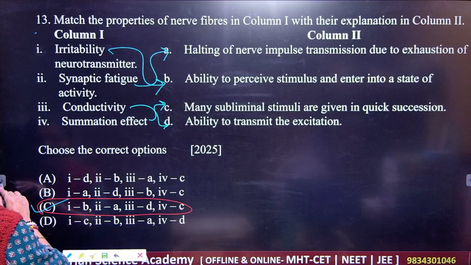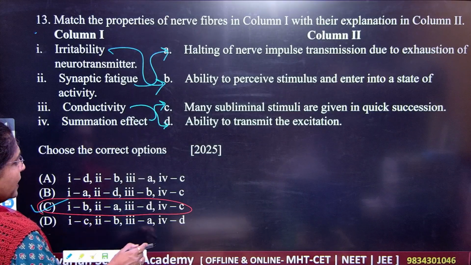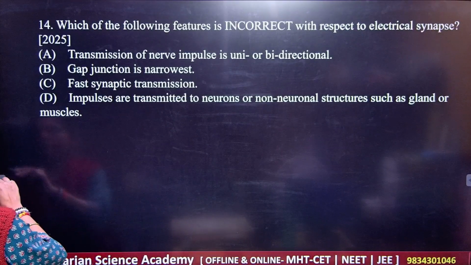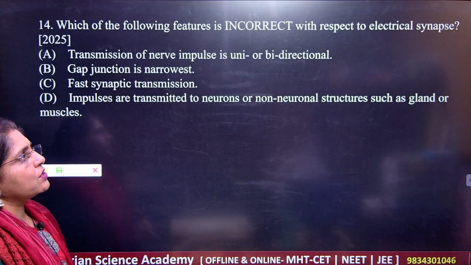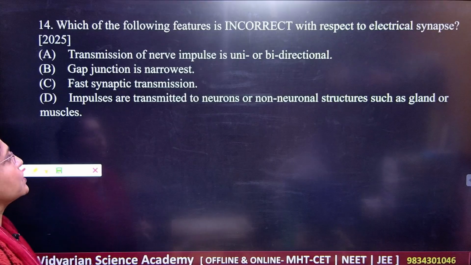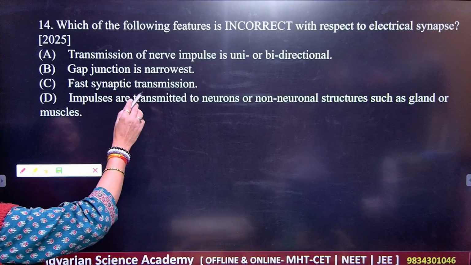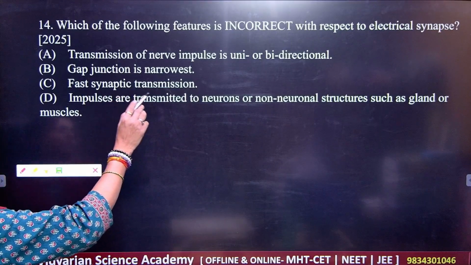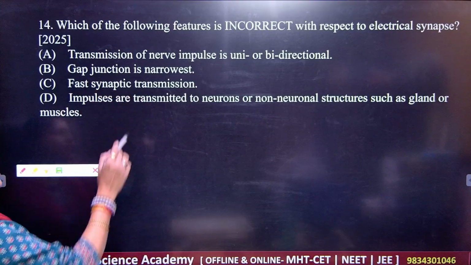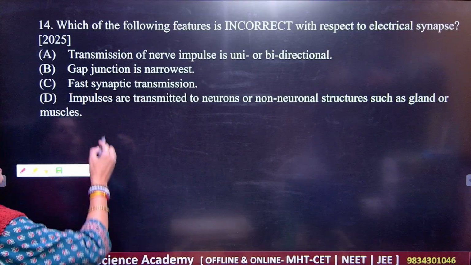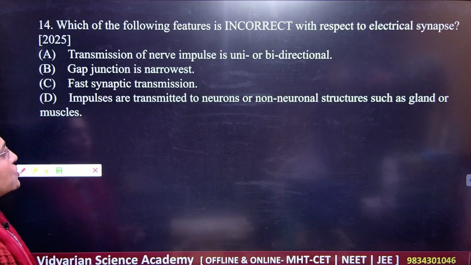Then the next question is, which of the following features is incorrect with respect to the electrical synapse? Transmission of the nerve impulse is a uni or bidirectional process. Gap junction is narrowest. Then easy synaptic transmission.